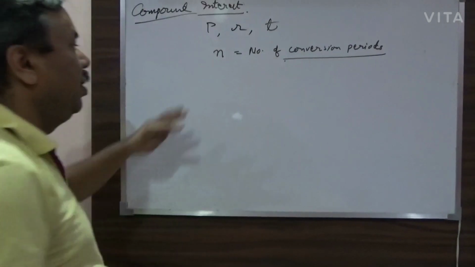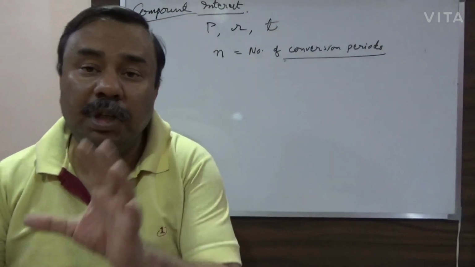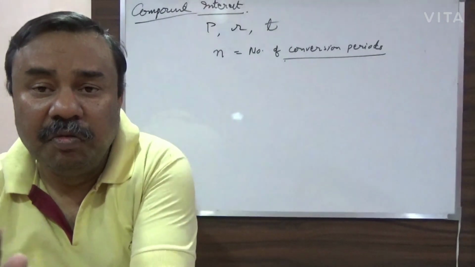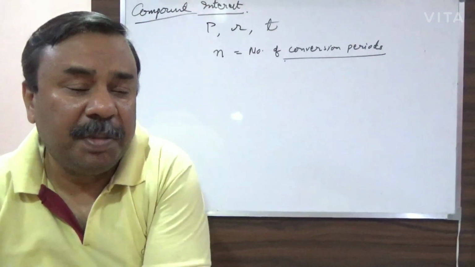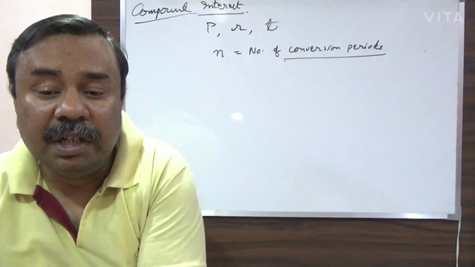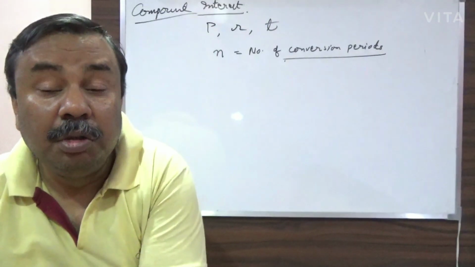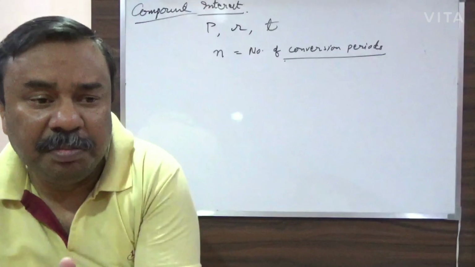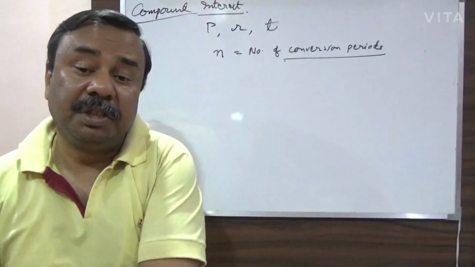Now see, what is the difference between the number of conversion periods and time? Suppose the interest is compounded annually. That means after each 1 year, the interest will be calculated and added to the principal amount to get the new principal. But if it is said that interest will be compounded half yearly, then in 1 year the amount is compounded 2 times. So in 1 year you have 2 conversion periods.